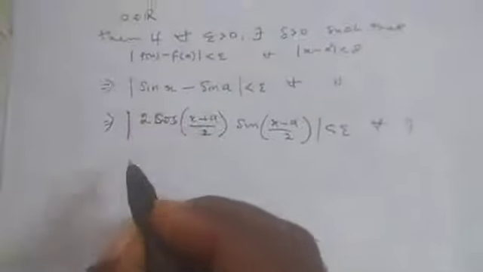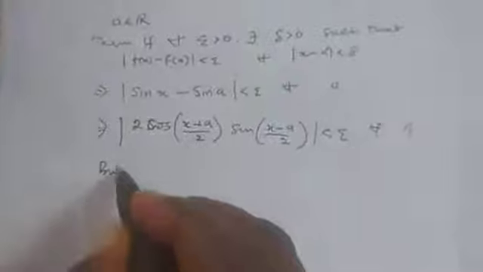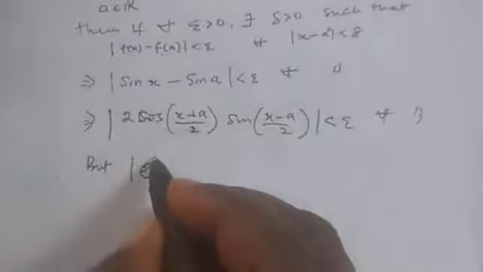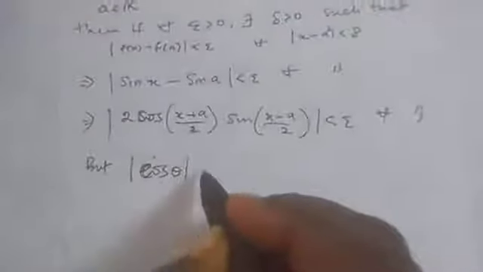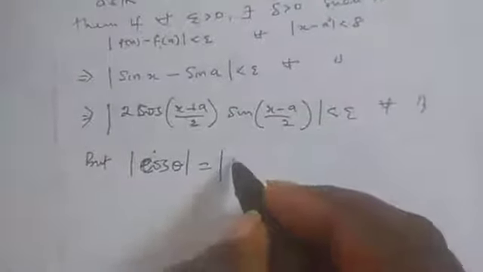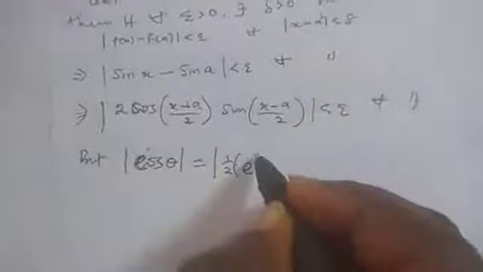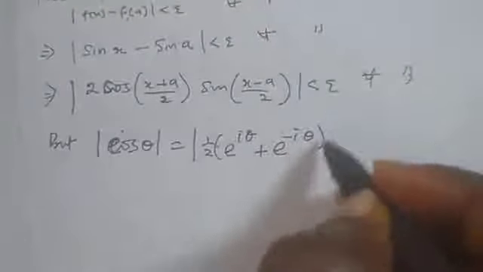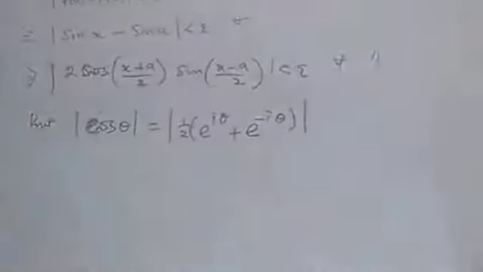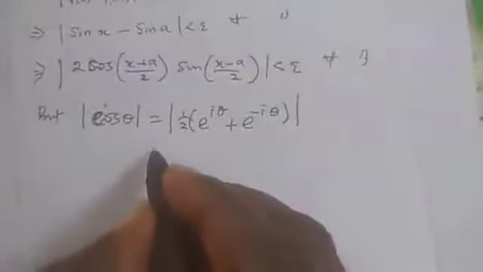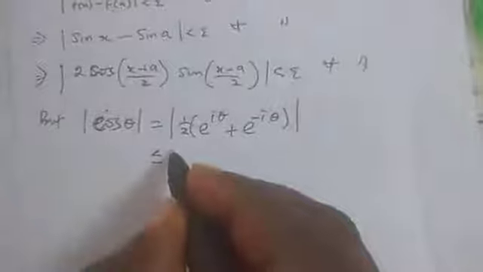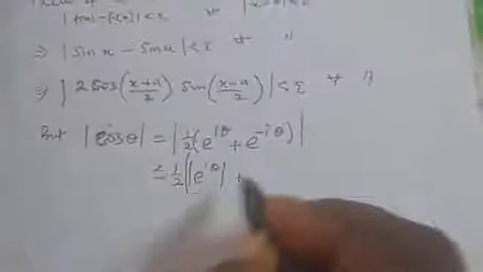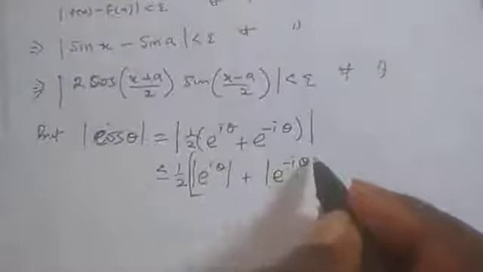We need to take note of some things. The absolute value of cos theta is the same thing as half times e raised to the power i theta plus e raised to the power minus i theta, under complex numbers. By the triangle inequality, bringing the half out, it will be less than or equal to half times the absolute value of e raised to the power i theta plus the absolute value of e raised to the power minus i theta.